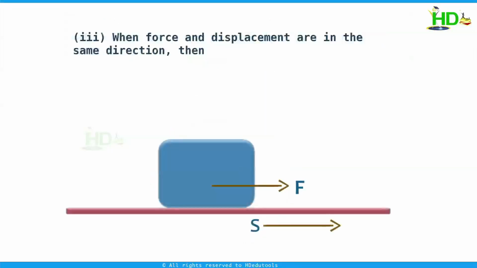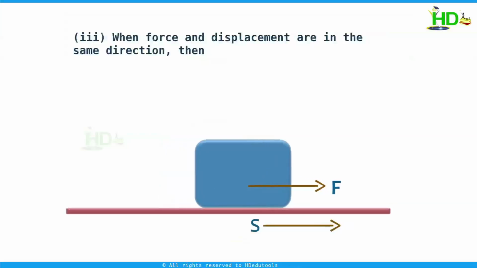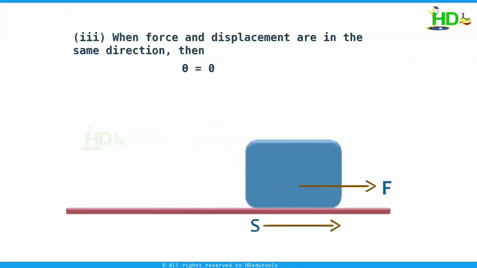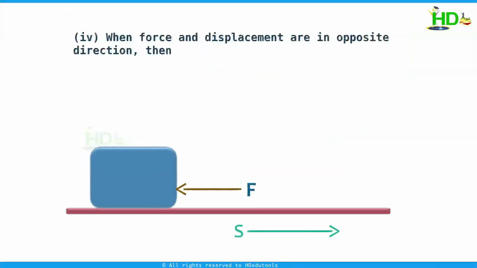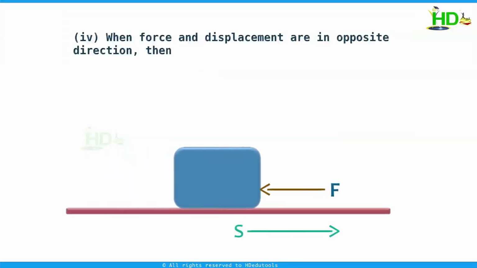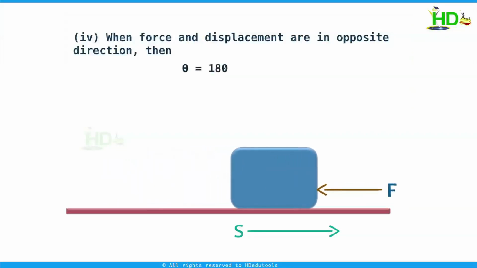We take another case. When force and displacement are in the same direction, then theta is 0, work done is Fs cos 0, which is equal to F into S. In this case, work done is maximum. When force and displacement are in opposite directions, theta is equal to 180, cos 180 is minus 1, work done is Fs cos 180, which gives minus F into S. This is negative work.